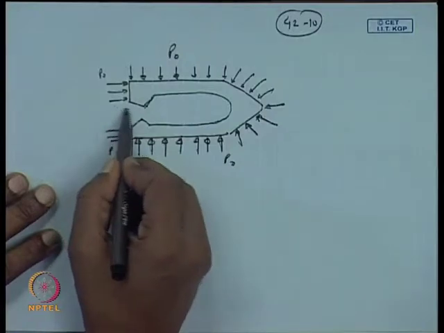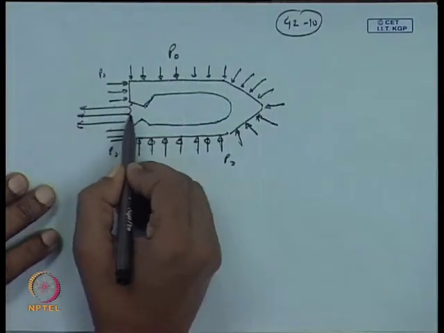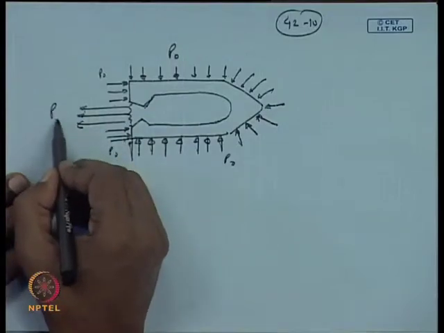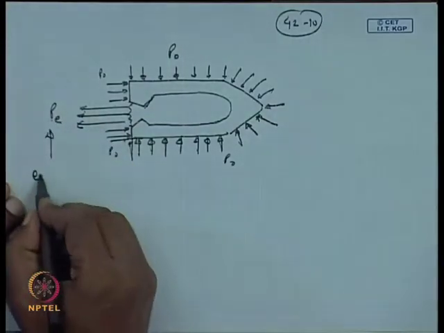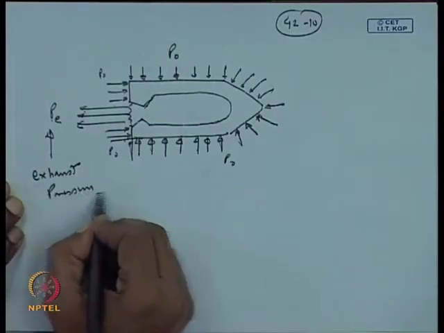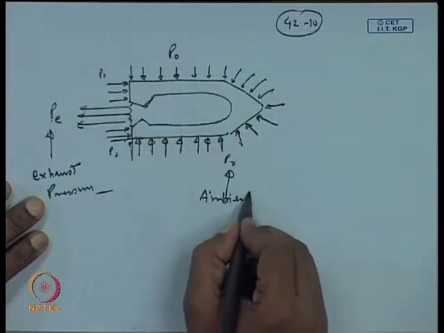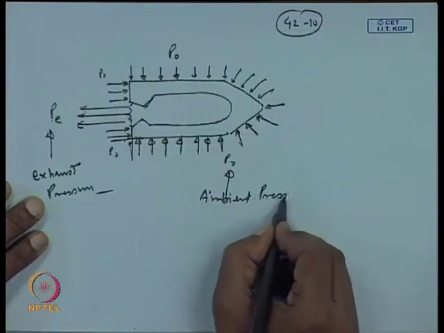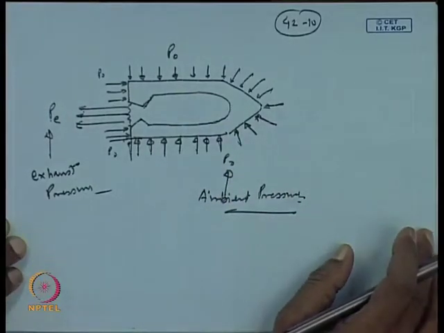So, ambient pressure is acting over this, while in the exhaust, in this portion, the exhaust pressure is P. So, this is your exhaust pressure and this is your ambient pressure. This modifies your rocket equation a little bit.